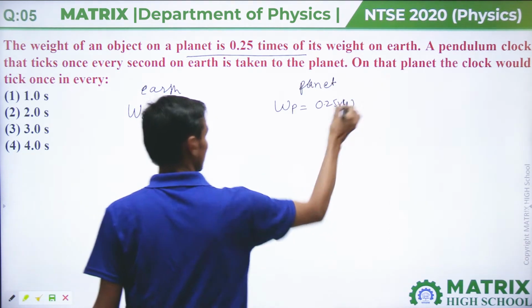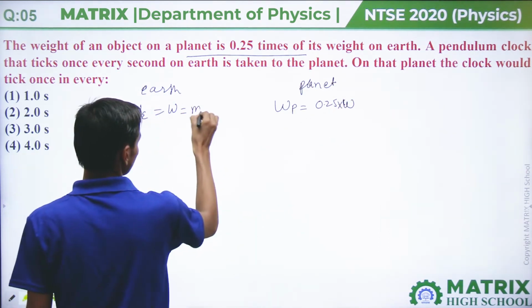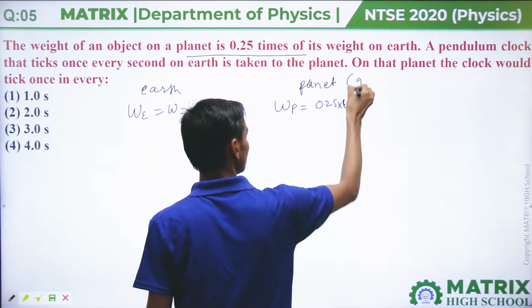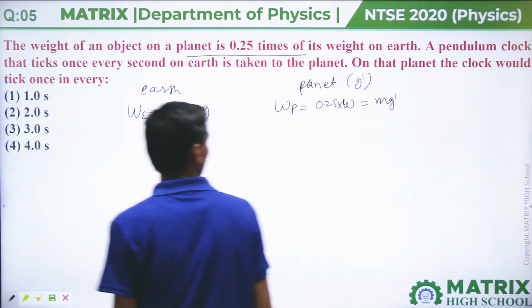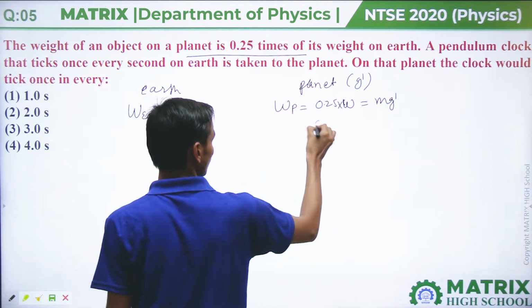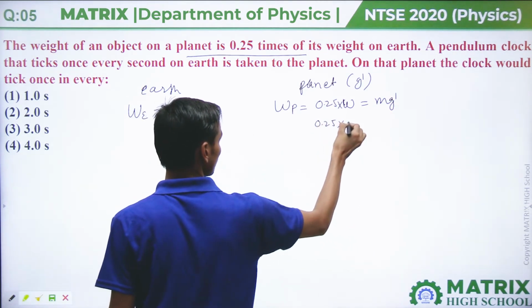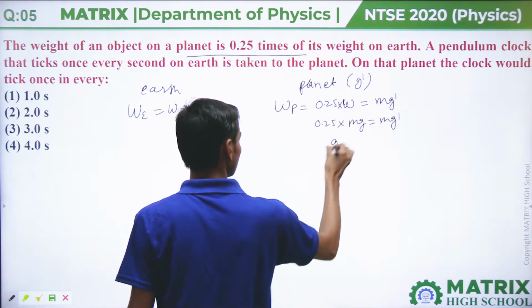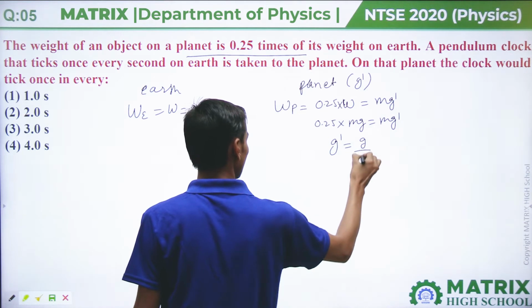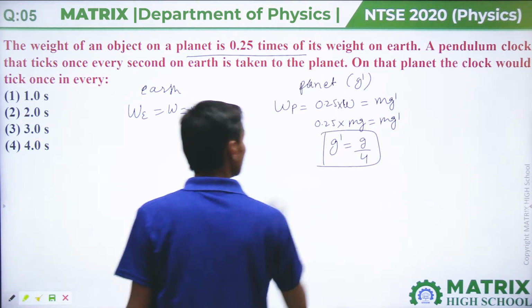Weight on Earth is mg, and let's assume g here is g dash, then it will be mg dash. So 0.25 into mg equals mg dash, that means g dash equals g by 4.